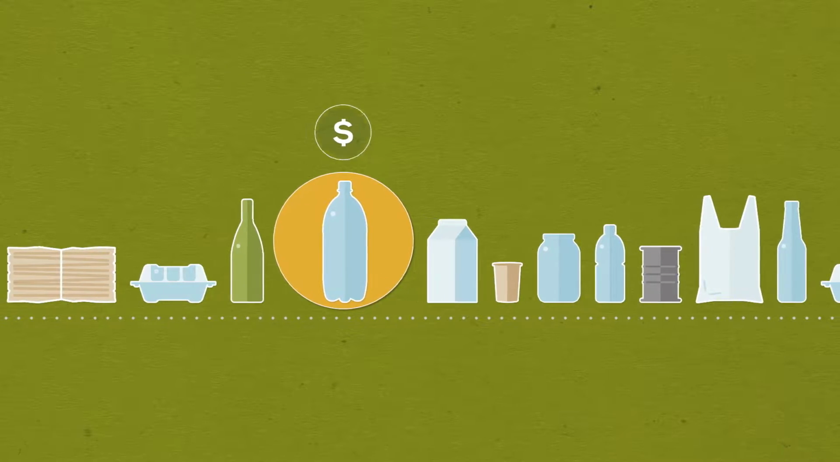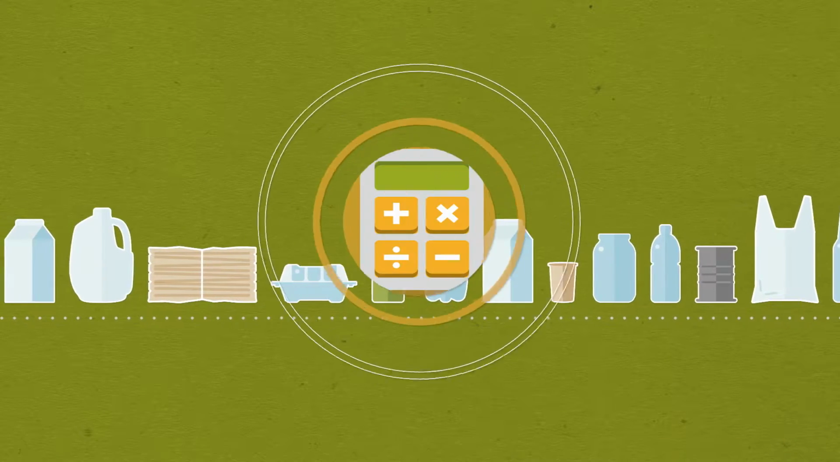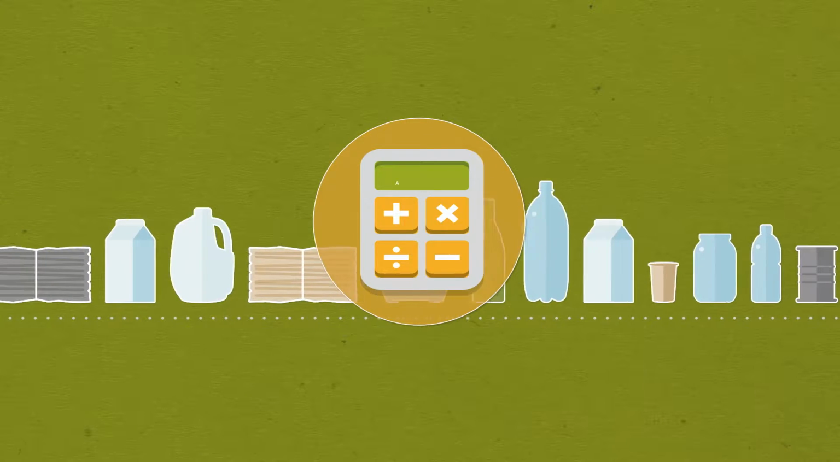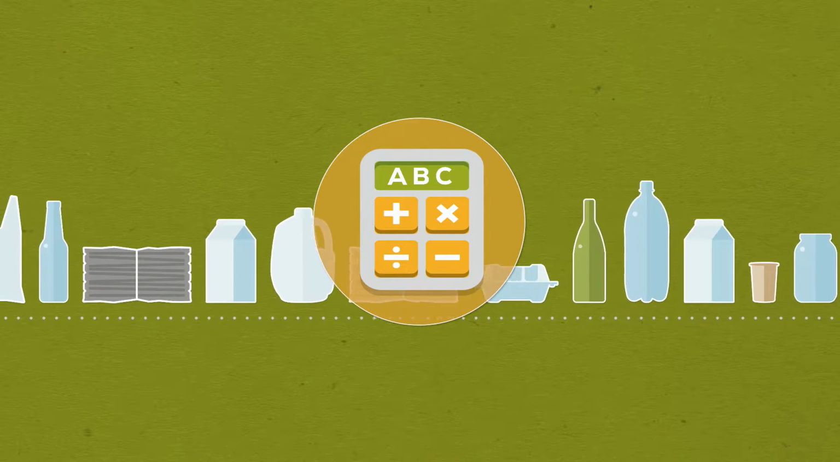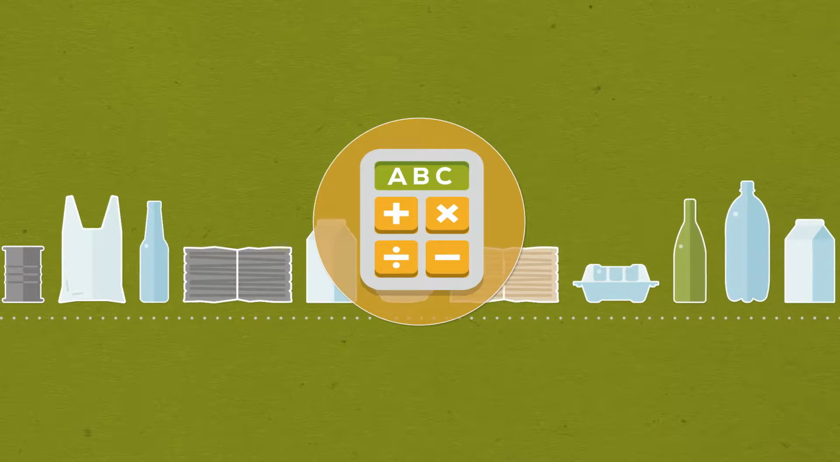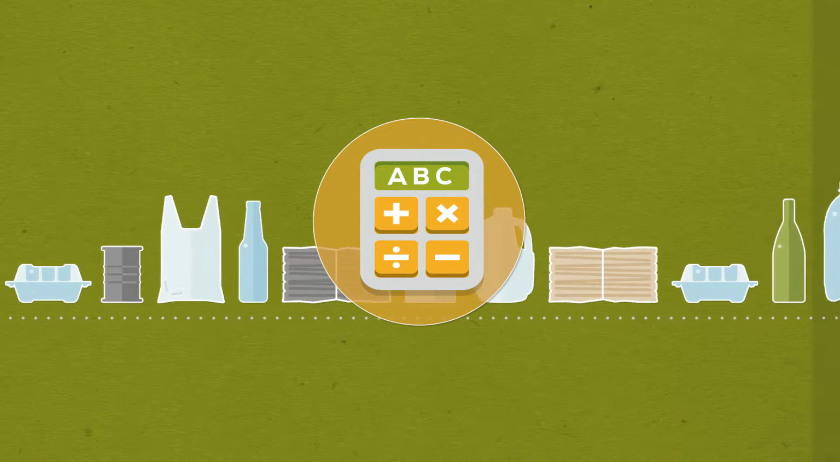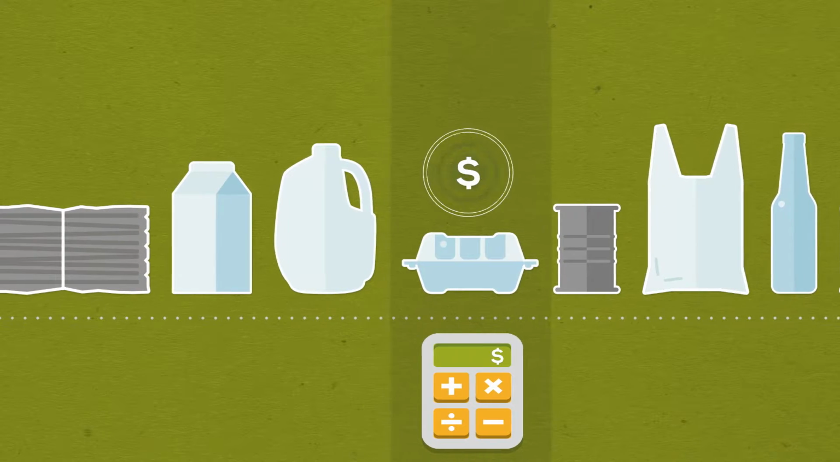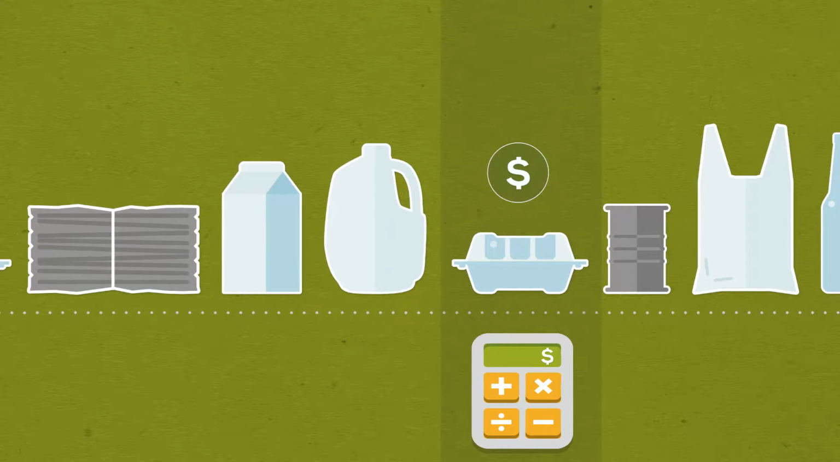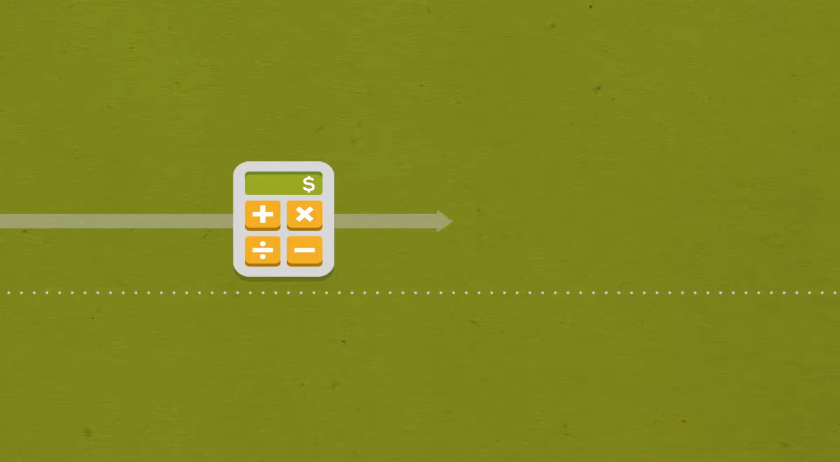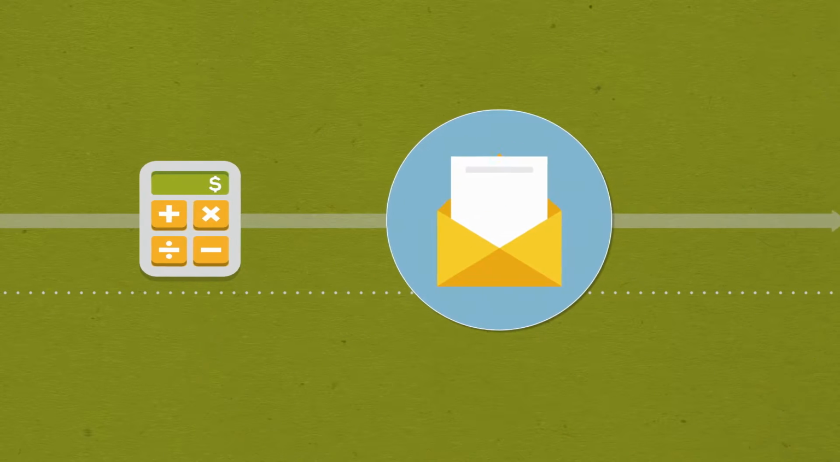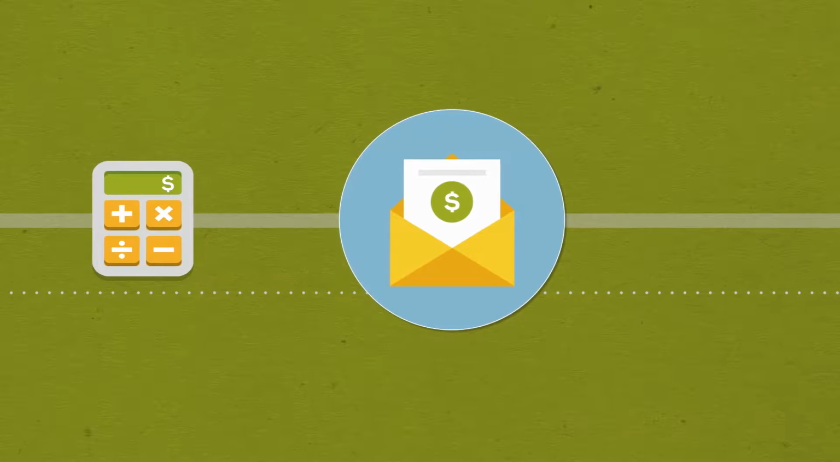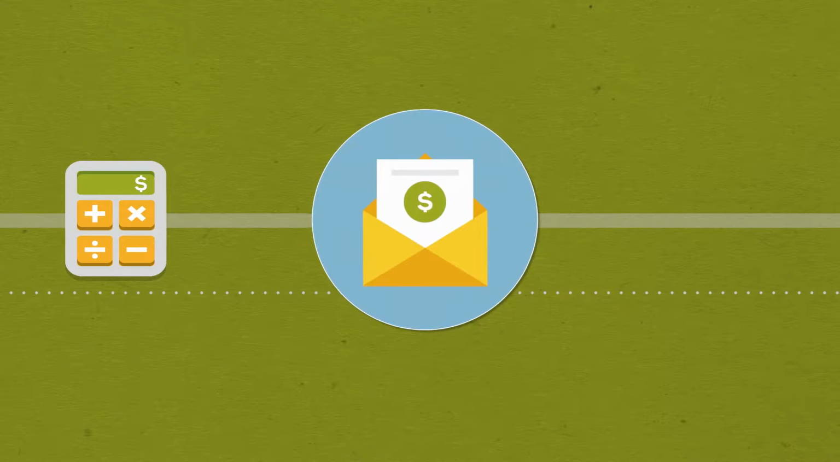Currently, stewardship organizations determine those costs using activity-based costing, or ABC, a method that measures the impact that each type of material has on each activity within the recycling system. This way, the costs of those impacts can be assigned to the materials that generate them. Businesses that pay stewardship fees expect them to be fair and based only on the costs associated with the specific materials they choose to use.